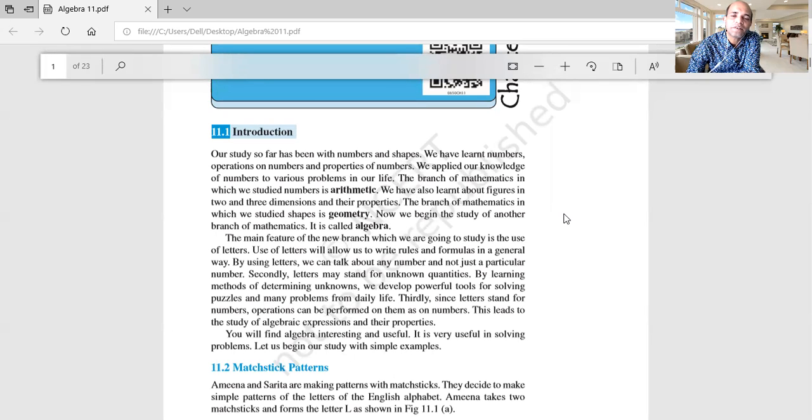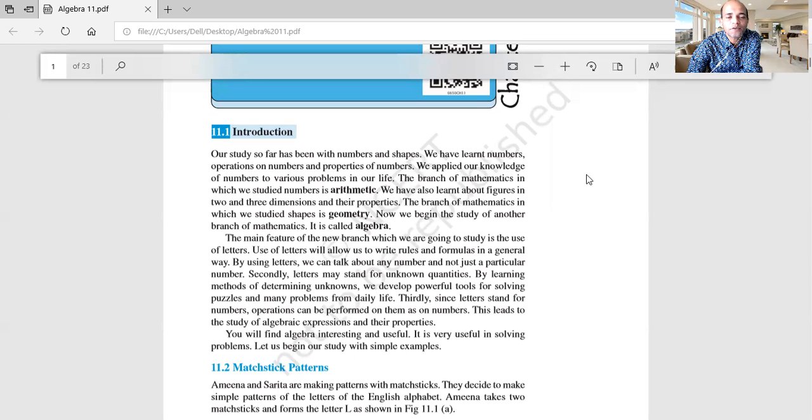Those things we learned in our first chapter. Very good. Now we applied our knowledge to solve problems in our day-to-day experience also, right? This branch of mathematics is known as arithmetic. We also learned about the figures of 2 and 3 dimensions and their properties.